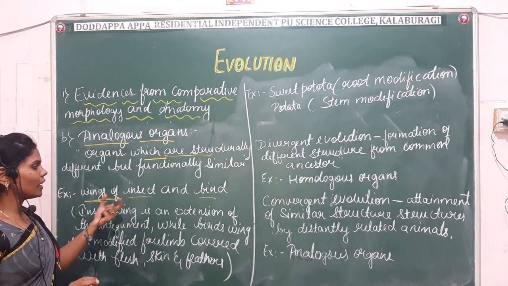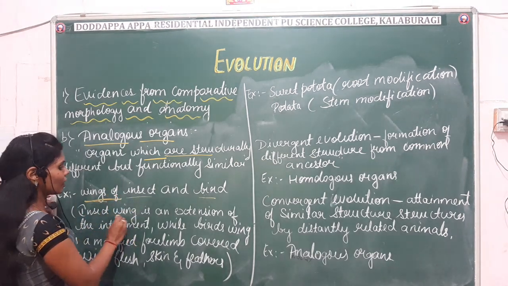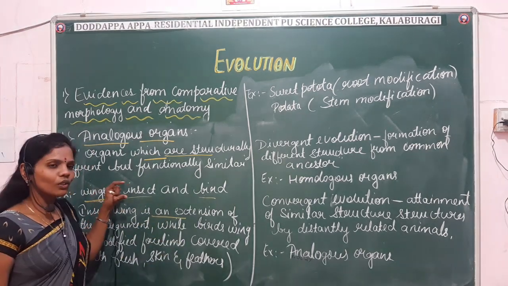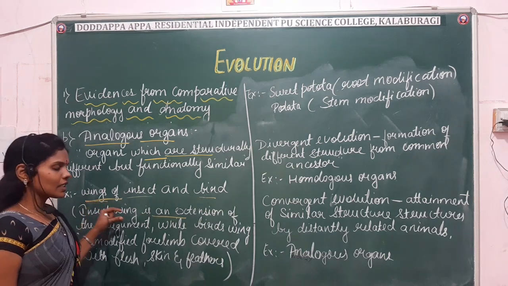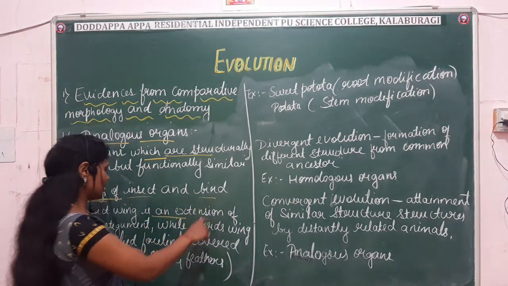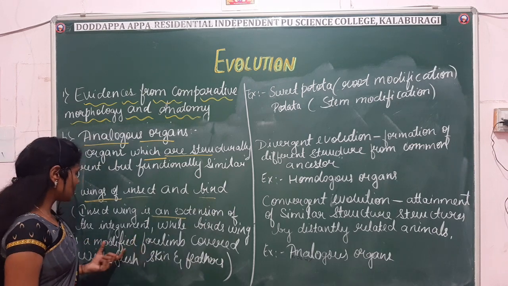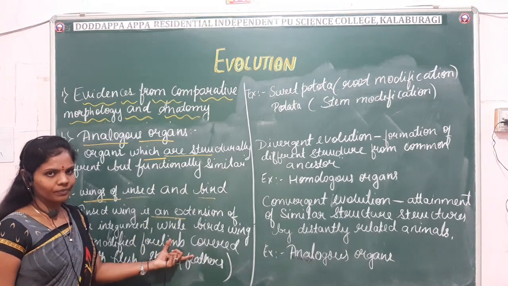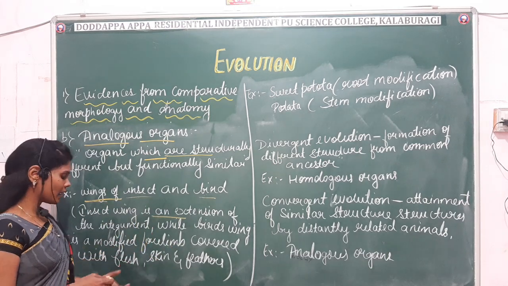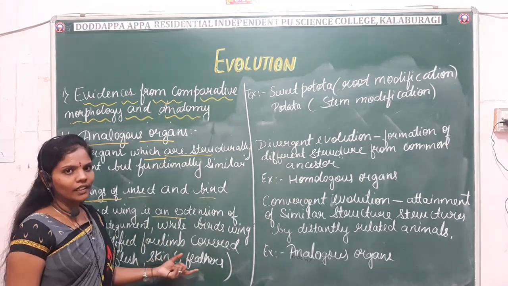In insects, the wings are an extension of the integument, whereas in birds, the wings are modified forelimbs. In birds, the forelimbs are modified into wings and they are covered with flesh, skin and feathers.